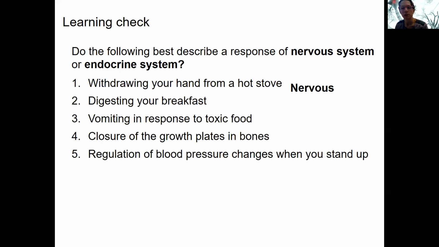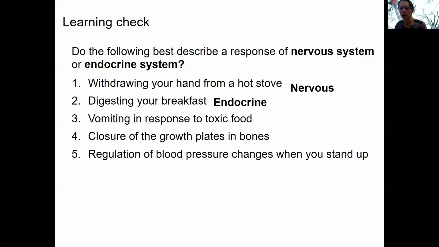Number 1, withdrawing your hand from a hot stove. Nervous system. You want this to be quick and localized. And it is. Sometimes what we want for biology isn't what happens, but for a lot of these things it's going to make sense. The nervous responses are going to be things that are very quick and then done. Endocrine systems typically are things that might take longer. So nervous system for that. Digesting your breakfast: endocrine. There is nervous system involvement in digestion, but most of the processes are regulated by the endocrine system. This takes longer. That's okay. It's a process that works over hours and then lasts for hours.